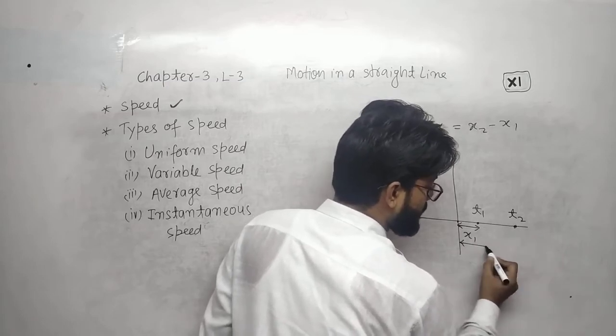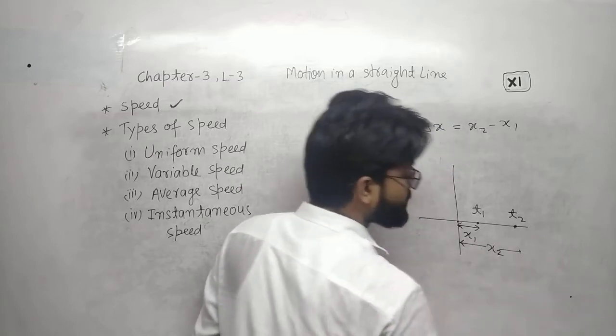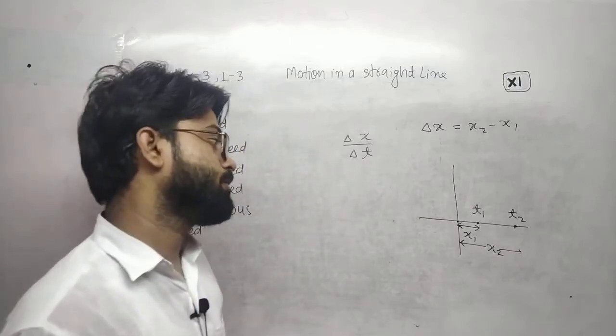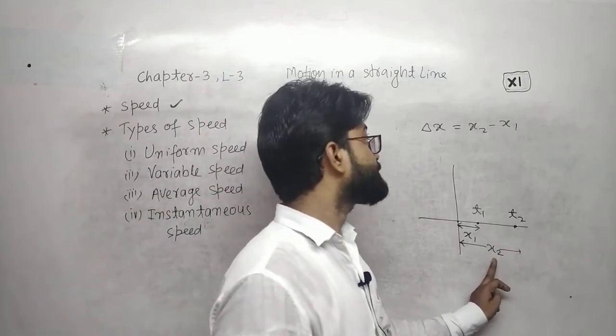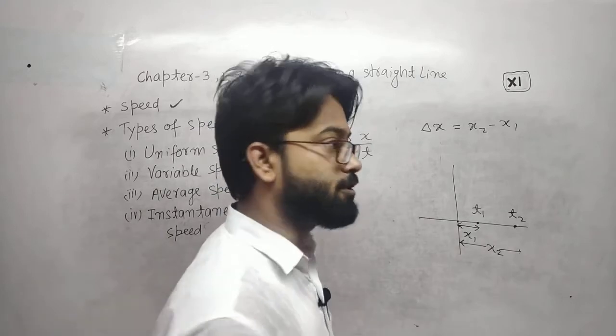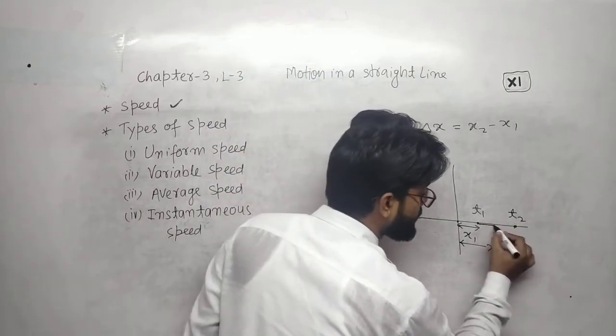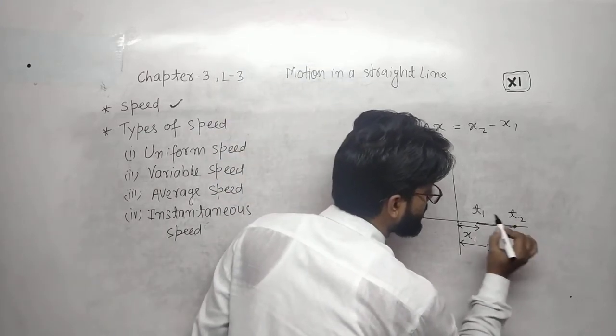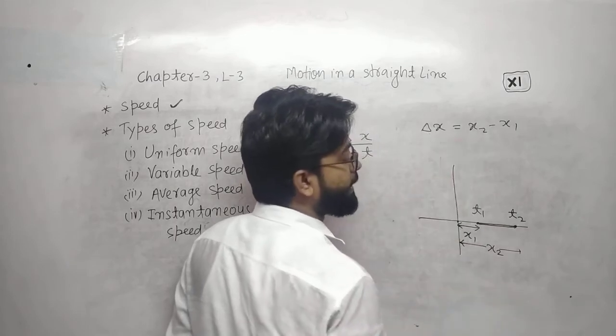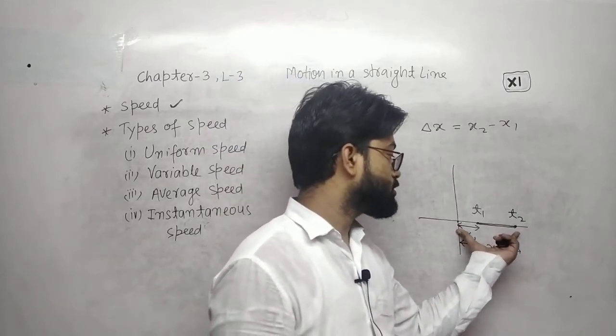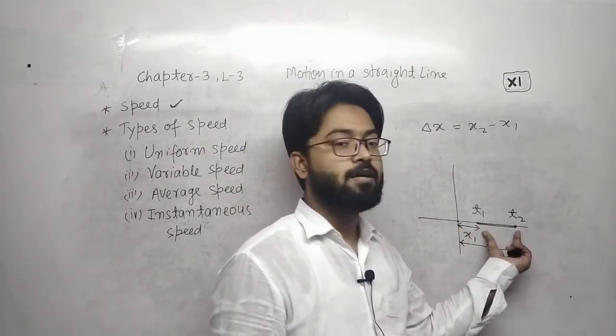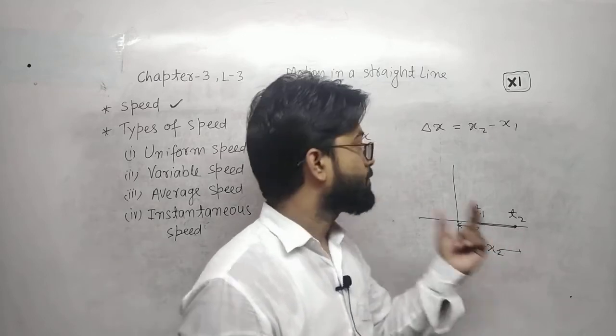That means the distance is, let us suppose, x2. Now the change in position, this is the length, and this is called delta x. Delta x means x2 minus x1, that means distance moved.